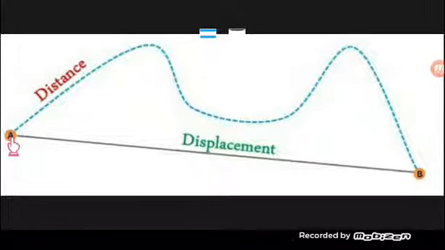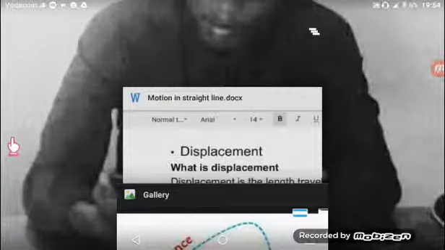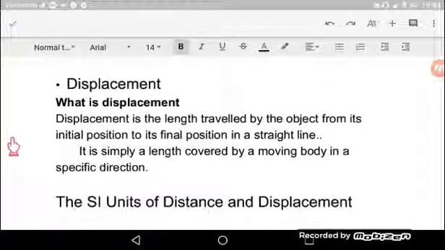Kwa hiyo kama kitarudi at point A, maana yake displacement moved by the car itakuwa 0, kwa sababu tutapima from pale kilipoanzia initial position na final position. Initial position ni A, final position ni A, kwa hiyo displacement itakuwa 0. Lakini distance itakuwa tena imeongezeka zaidi, kwa sababu tutapima the length of path taken by that object. That is all about that.